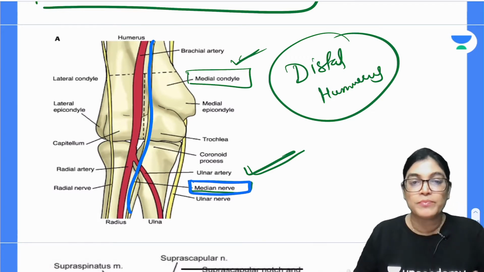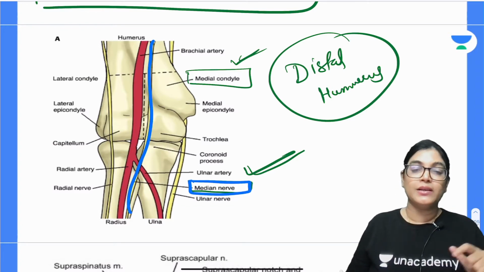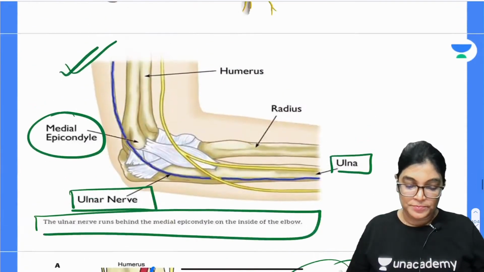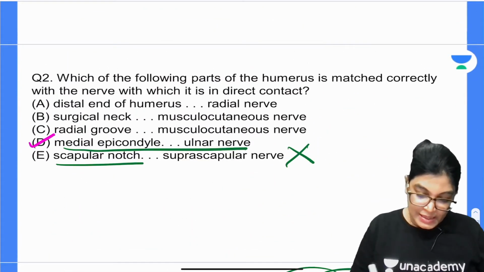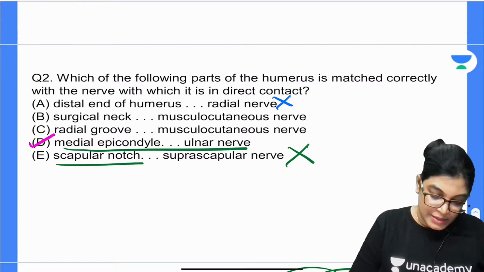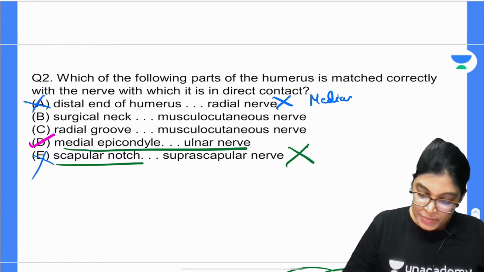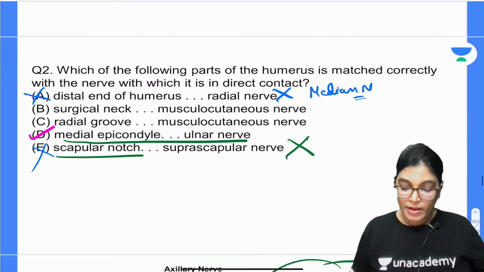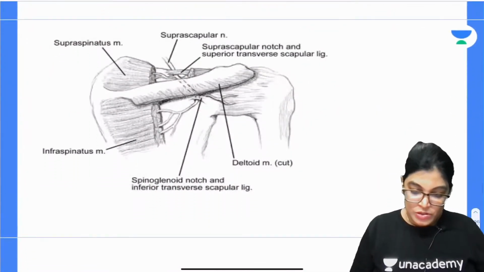This is the cubital region where the important structures have been shown, and here we have the relation of the median nerve. So see here, at the distal aspect of the humerus, radial nerve is written, so this is wrong. The correct answer is the median nerve. Now coming to the other options.